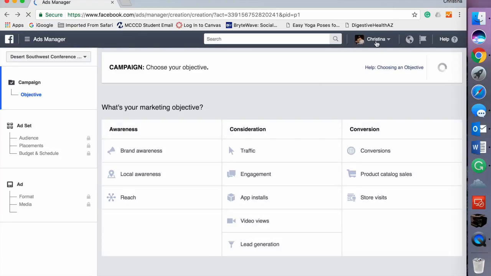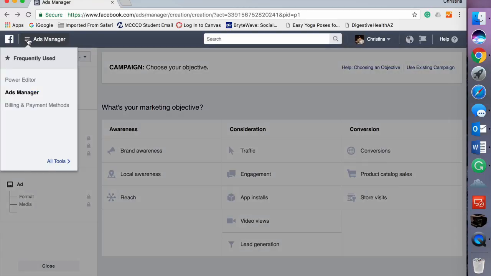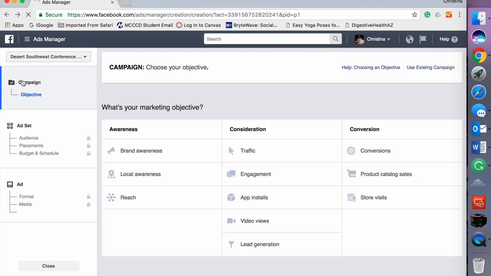I can see that this is my account, and it's for the Desert Southwest Conference. That's correct, but I don't want the ads manager. I need the Power Editor.